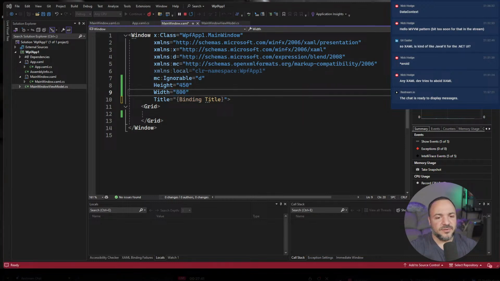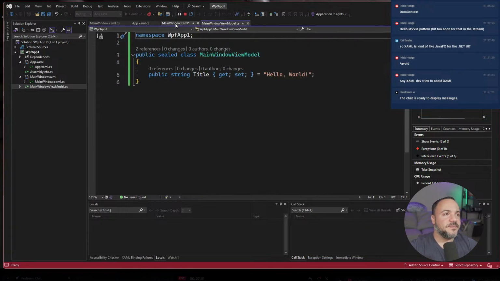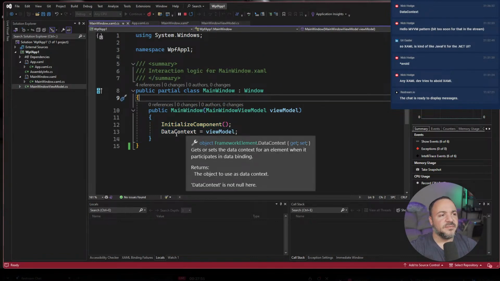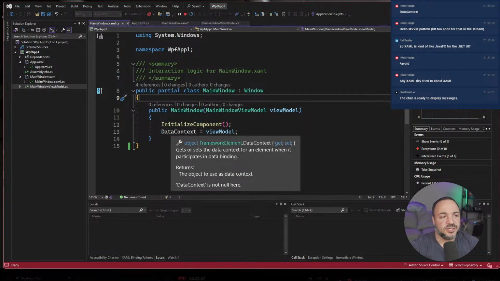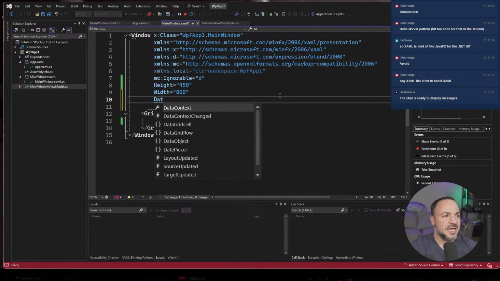If we go back to the code, in here, DataContext itself, if you see I'm hovering over it, it's just an object, right? So when you're in the editor, it doesn't know the type of your view model. It can't know because it's just an object. But there is a setting that you can put on here somewhere to say something like data context type.